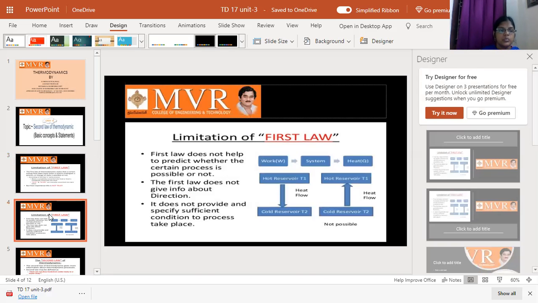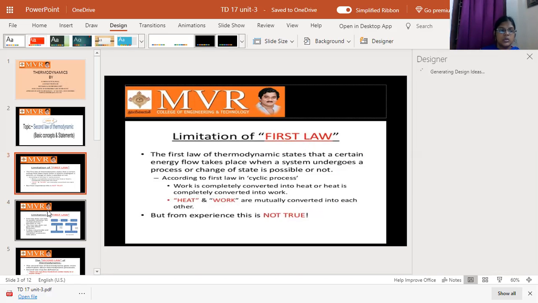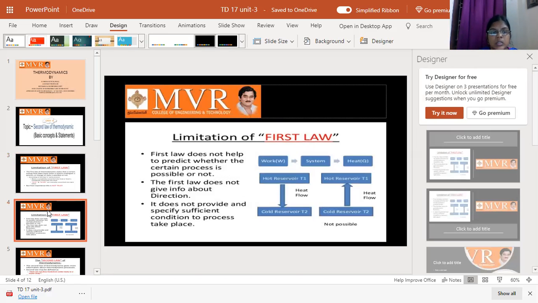Now let us look at another point in the limitation of the first law. The first law does not help to predict whether a certain process is possible or not.